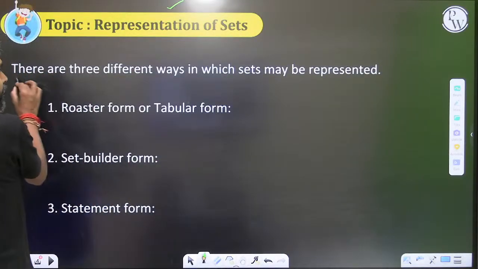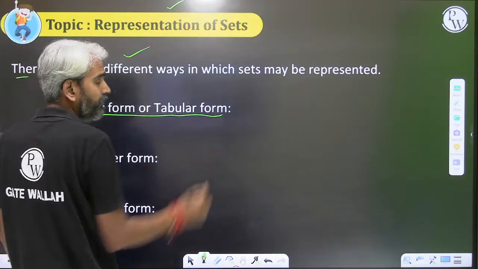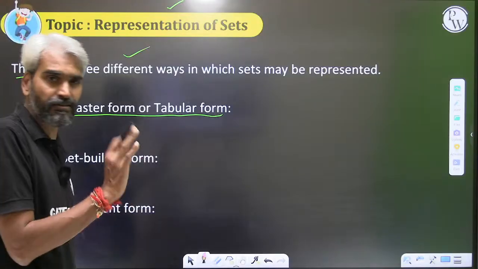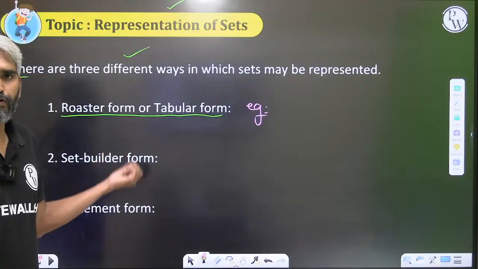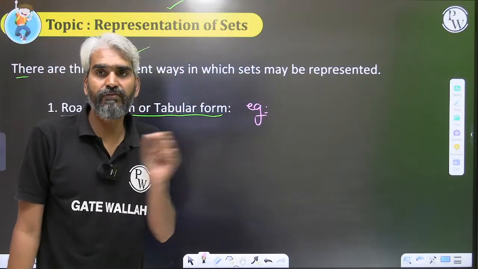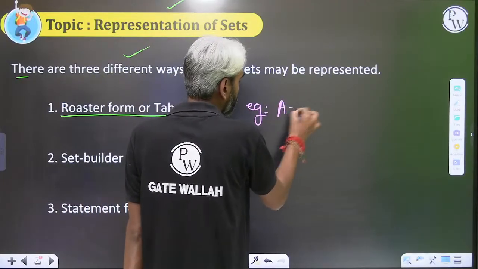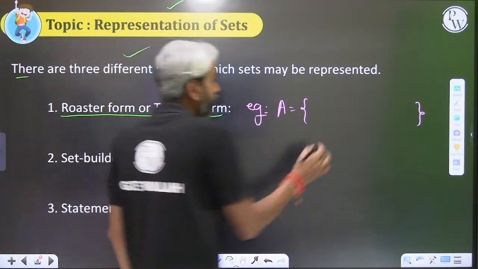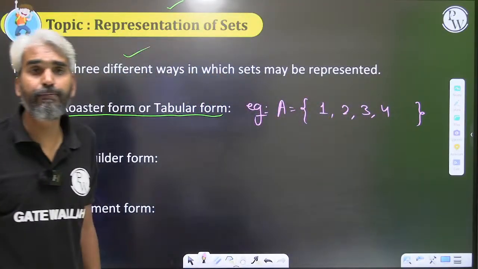So there are 3 different ways in which these sets can be represented. First one is roster form or tabular form. So what do we do in this particular form? I'm not going to define the exact definition because it's not going to be asked. So in the roster form or tabular form, we will list all the elements of the set within the curly braces. Whatever the elements of these sets are, they will be listed within the curly braces. So let's try to understand, if I write something like this, this is the roster form or tabular form.